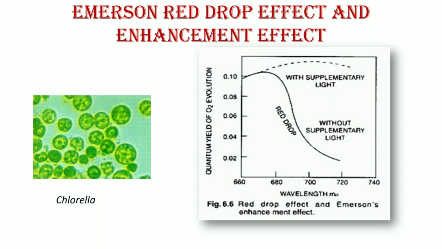This enhancement of photosynthesis is called Emerson's enhancement effect. E equals Emerson's effect, meaning the rate of oxygen evolution in combined beams minus the rate of oxygen evolution in red beam, upon the rate of oxygen evolution in far red beam.